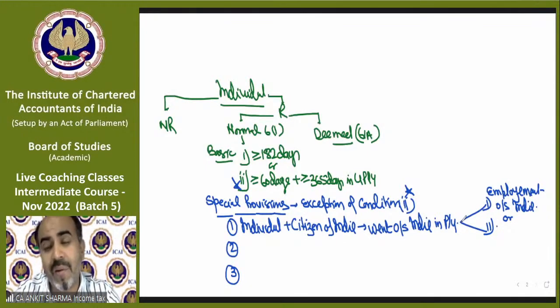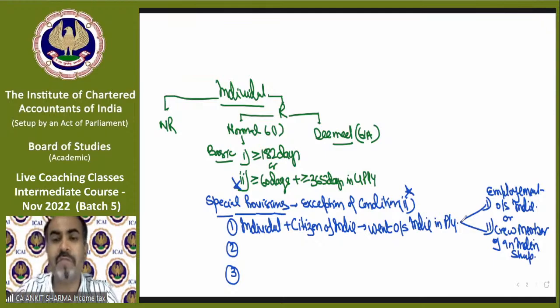as a crew member of an Indian ship. So if any individual who is a citizen of India, that means we all are citizens, you and me both, is leaving India for employment outside India, how will we come to know that somebody is leaving India for employment purpose?